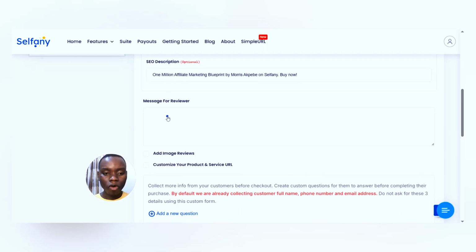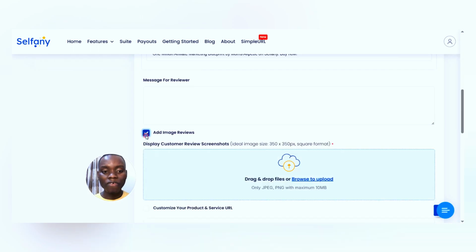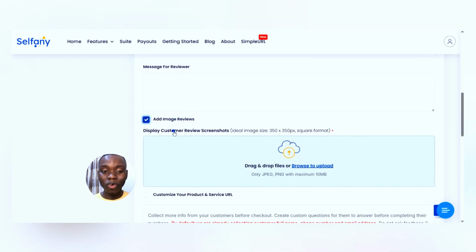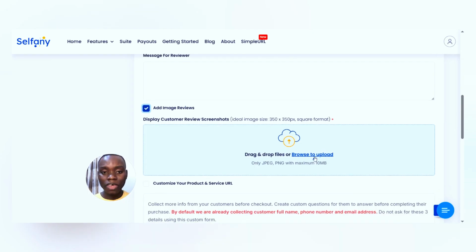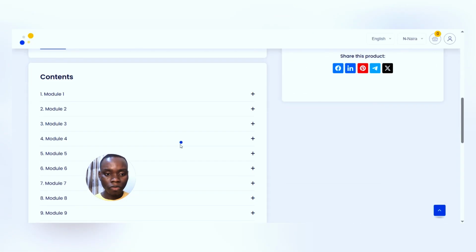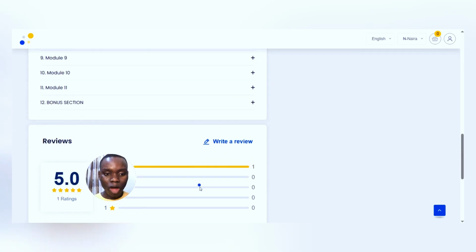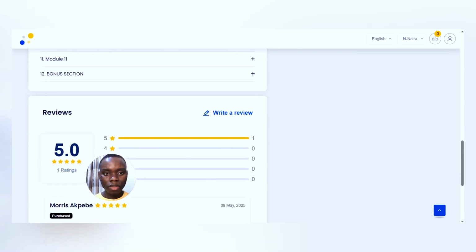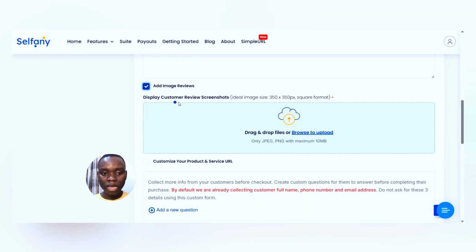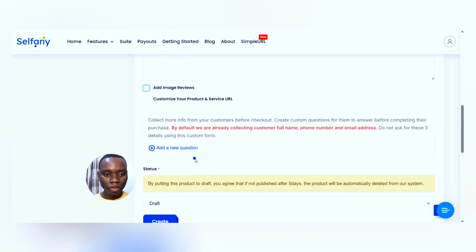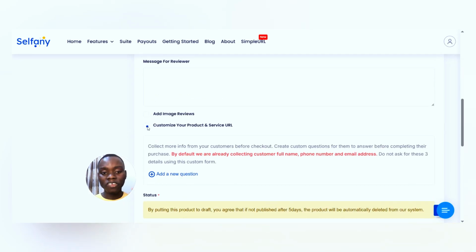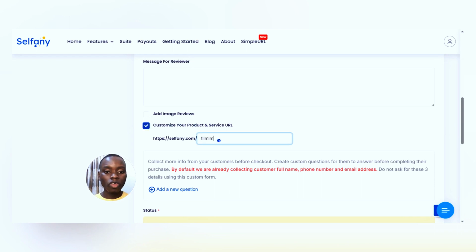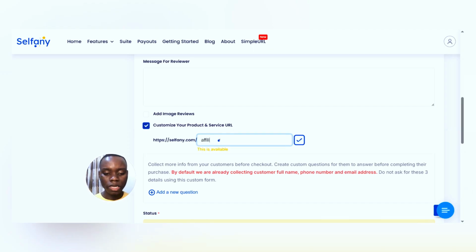Now message for reviewer. Are there reviews for this particular product already? If there are screenshots or testimonials, all of that, you can add them here, because at this section where you see reviews, this is where you can add reviews. So if there are image reviews, add them here. Finally, you can customize your product URL. Your product URL is what you can share with people if they want to buy your course. So here we can say affiliate.